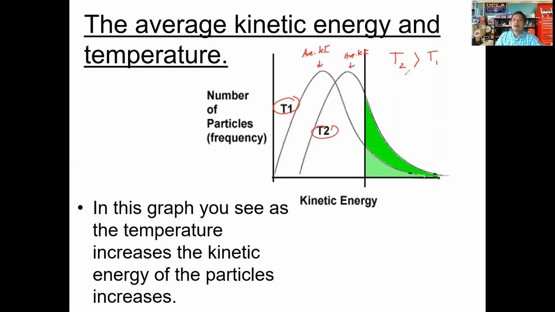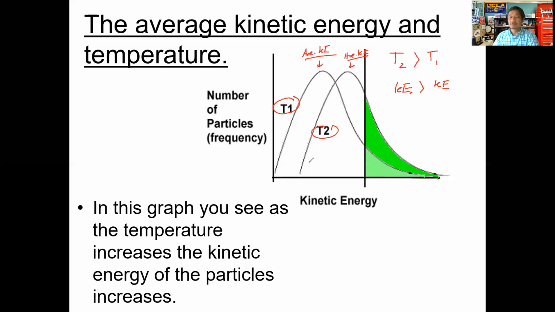So the kinetic energy at T2 is going to be greater than the kinetic energy at T1, and the average shifts towards the right, towards higher kinetic energy. The gas particles all acquire more kinetic energy. So the average number of particles here will also move at a higher average kinetic energy.